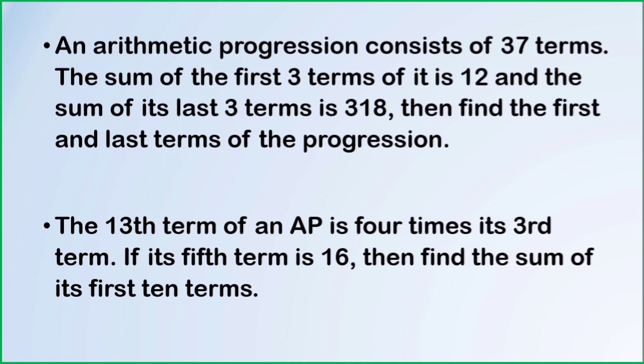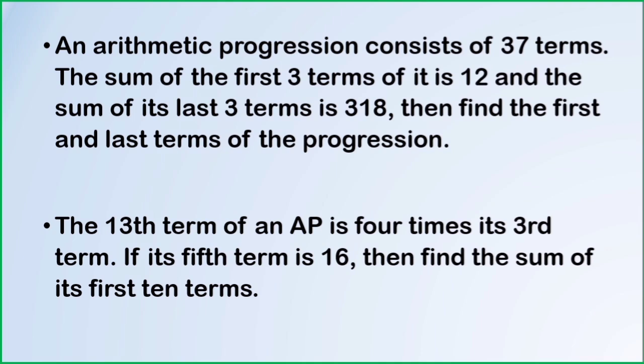Next question, an arithmetic progression consists of 37 terms. The sum of first 3 terms of it is 12 and the sum of its last 3 terms is 318. Then find the first and last terms of the arithmetic progression and also find AP. Students, understand the question. AP consists of 37 terms. Sum of first 3 terms is 12 and the sum of its last 3 terms is 318.